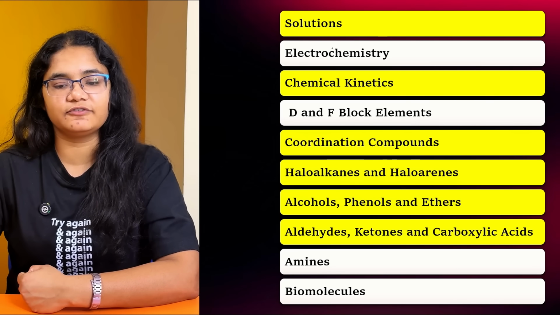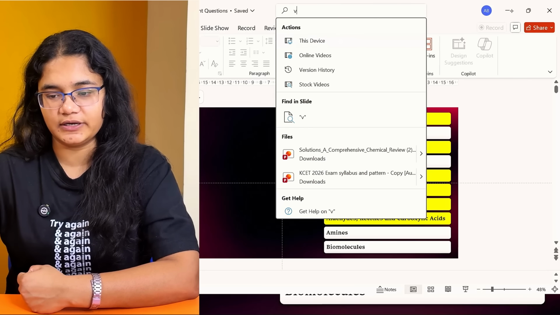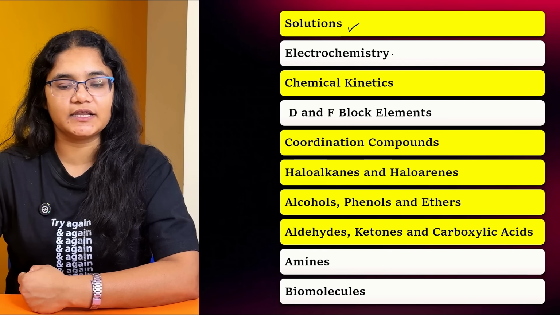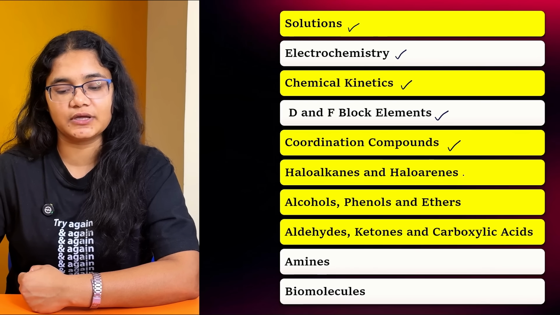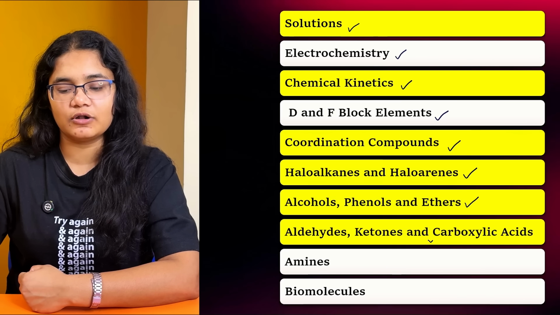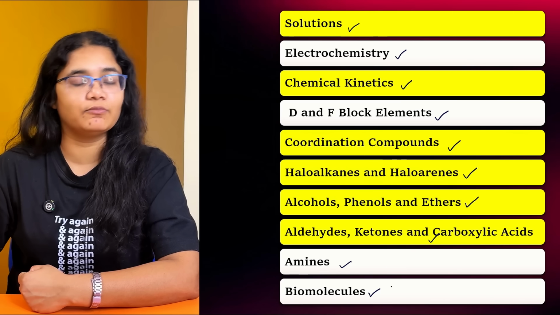So if you have seen, the first chapter is solutions. Then we have electrochemistry, chemical kinetics, d and f block, coordination compounds, haloalkanes, alcohols, aldehydes, amines, and biomolecules, right?